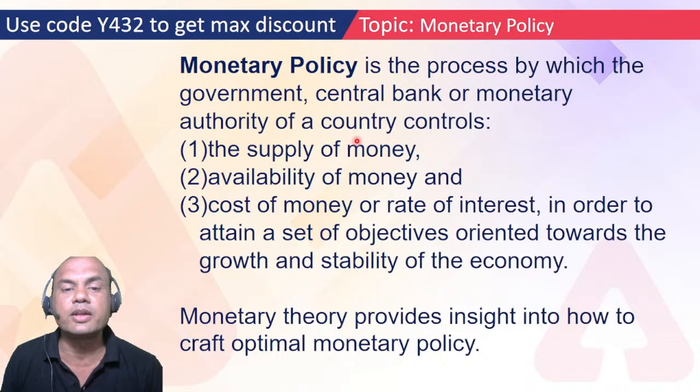Then you'll say, what about inflation? That is part and parcel of all these. Once you have control over these three things, inflation, employment, everything else gets in control. Rate of interest means it's related to bank rate, repo rate and CRR.